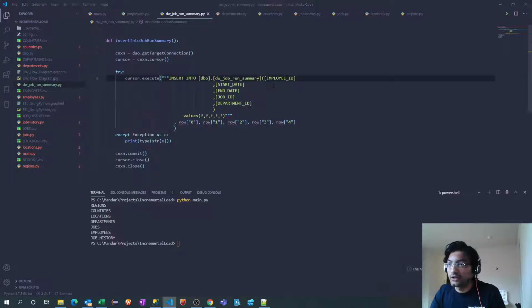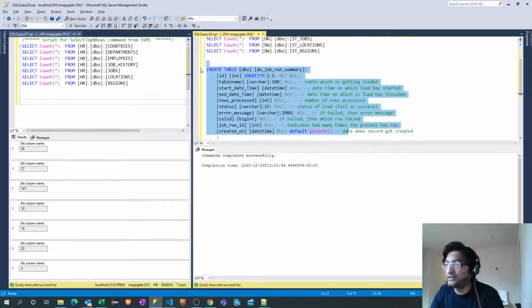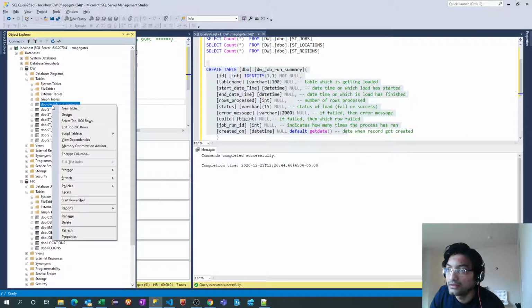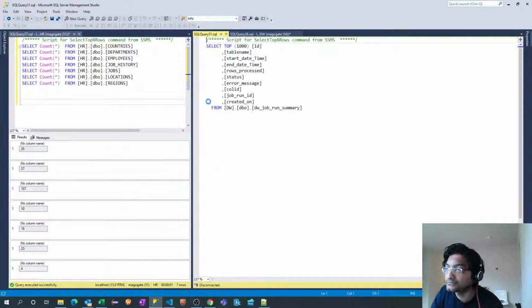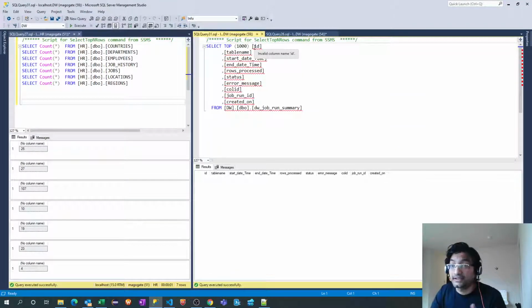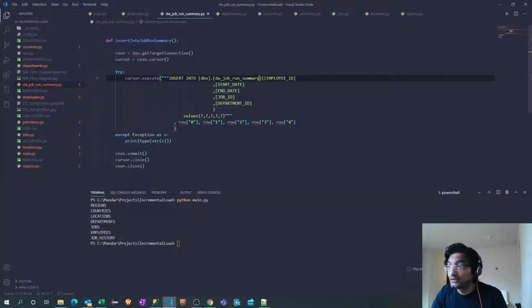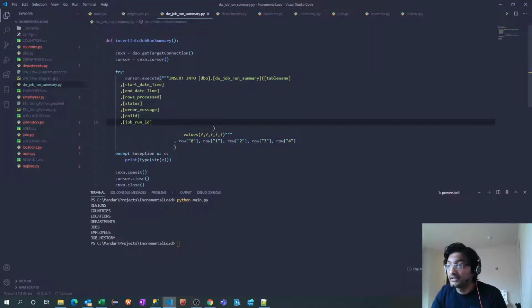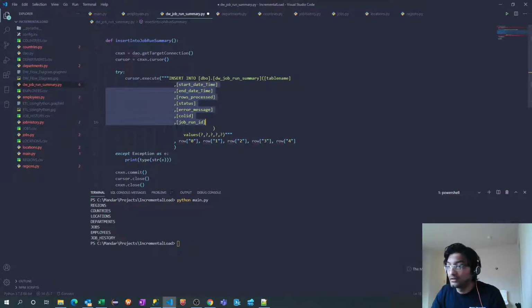Even the column names. Since, as I said earlier, ID is auto-populated and created date is auto-populated, we don't have to worry about those two columns. So I will copy the remaining columns and indent it. This is perfect.